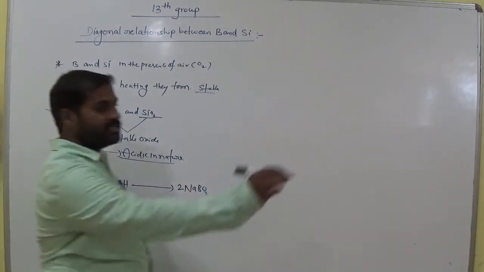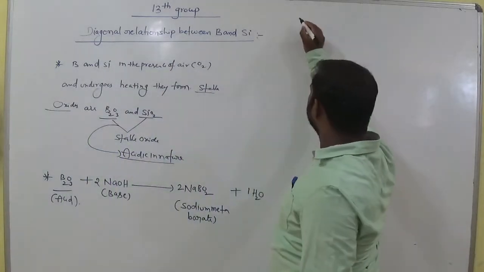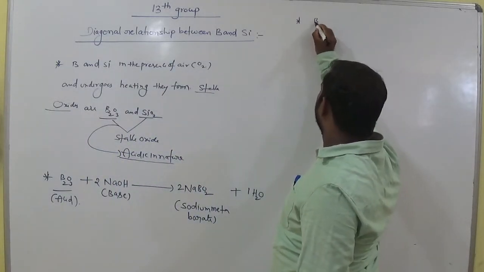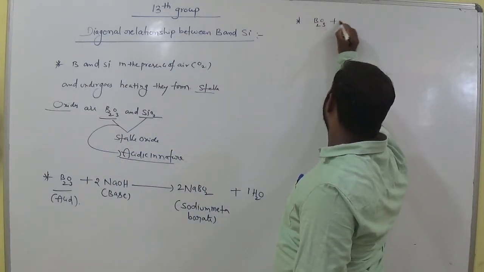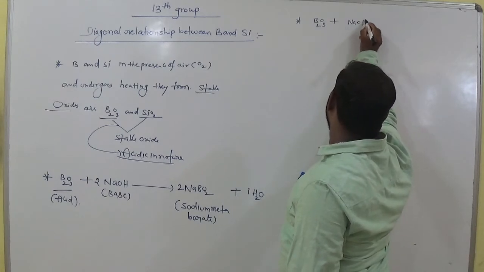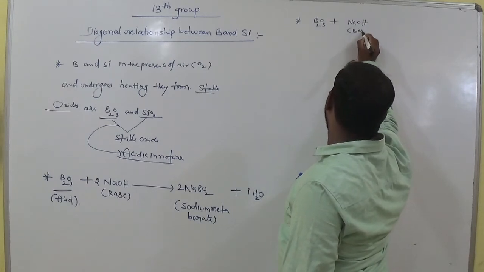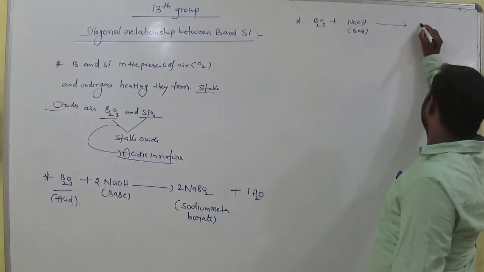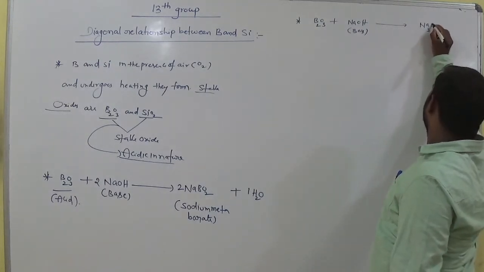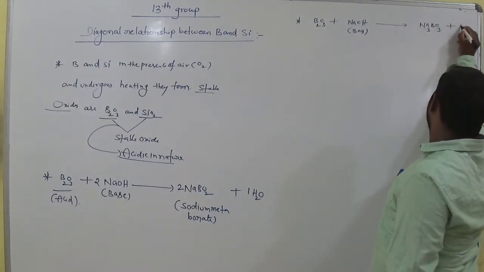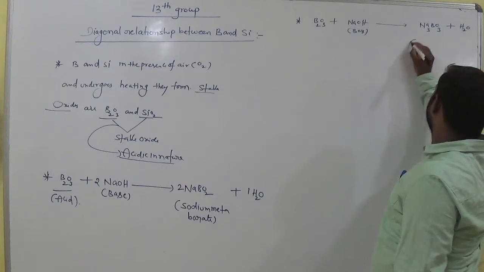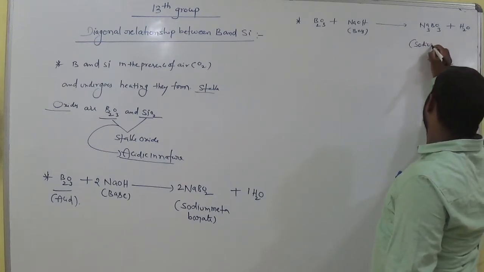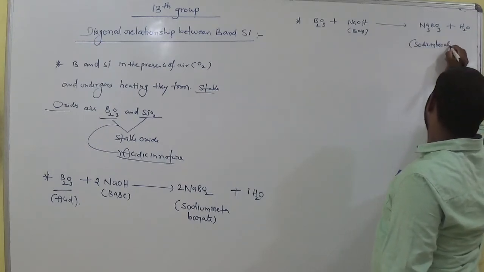Okay, so let us take one more equation regarding that. B2O3 treated with NaOH, which is called a base, produces sodium borate.